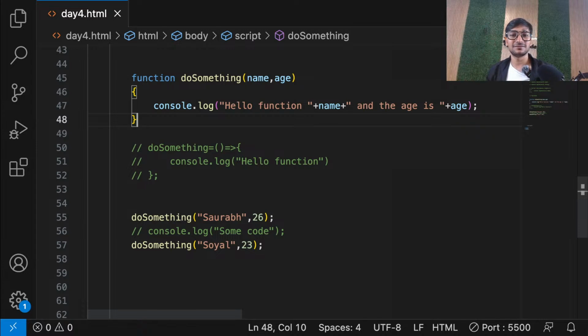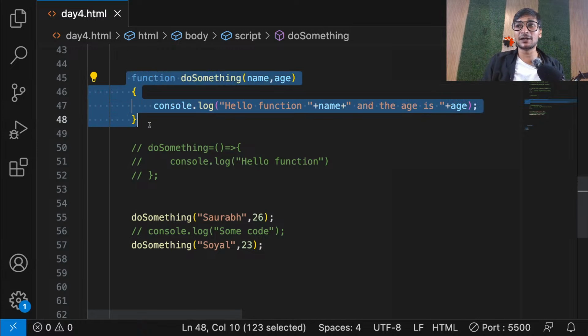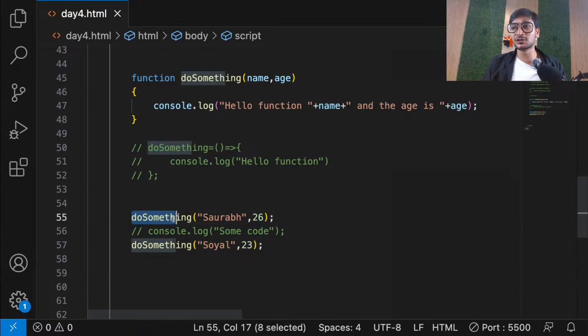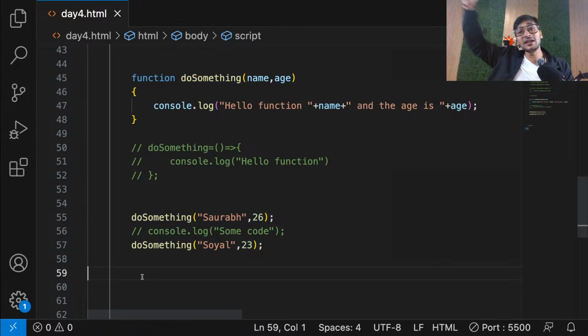Is that clear? Okay, that means in this case I have created it on top, but even if I create it on the bottom after the function call, logically it's not correct, because when the compiler reaches here it should give an error, but it's not giving an error because internally it is moving that function on top. So every function that you create in your whole program, internally when you run your program, all the functions are moved up, to the top of everything.